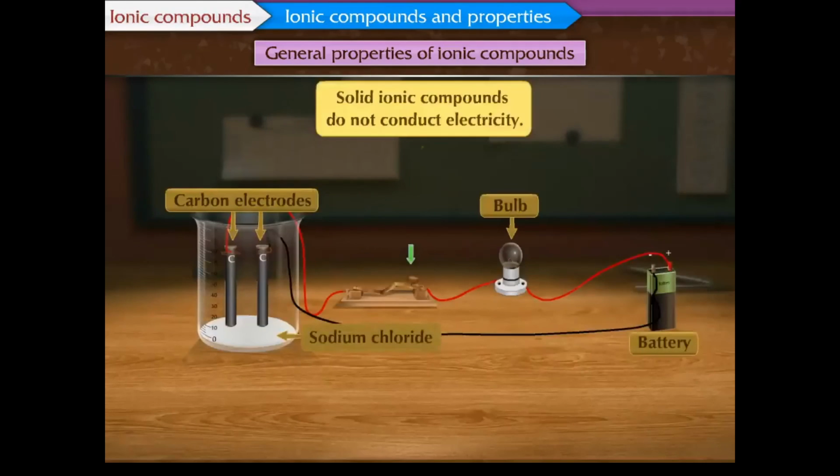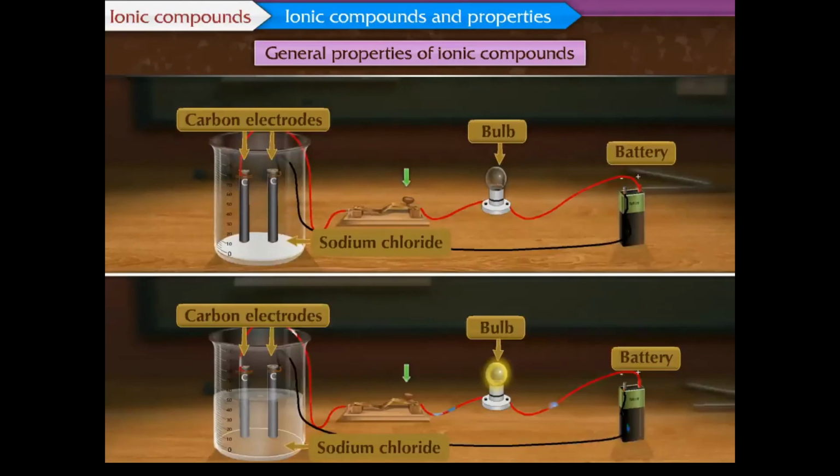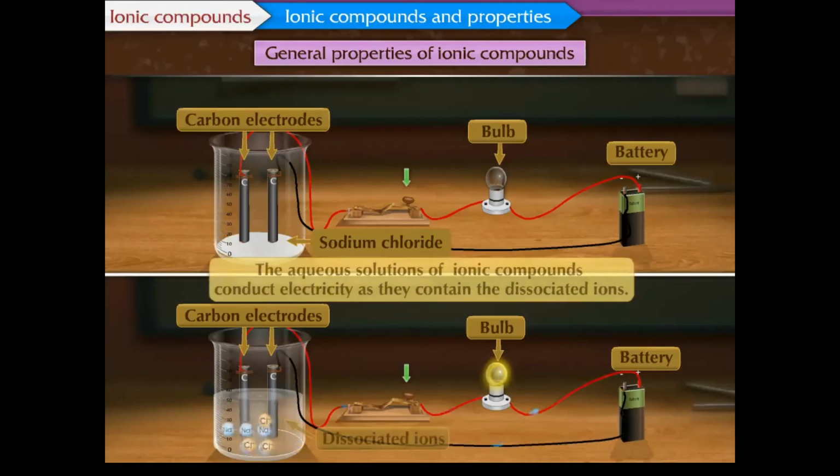Solid ionic compounds do not conduct electricity because the ions in them are not free to conduct electricity. When these compounds are dissolved in water or when they are melted, the ions become free to move and can conduct electricity. The aqueous solution of ionic compounds conducts electricity as it contains the dissociated ions.